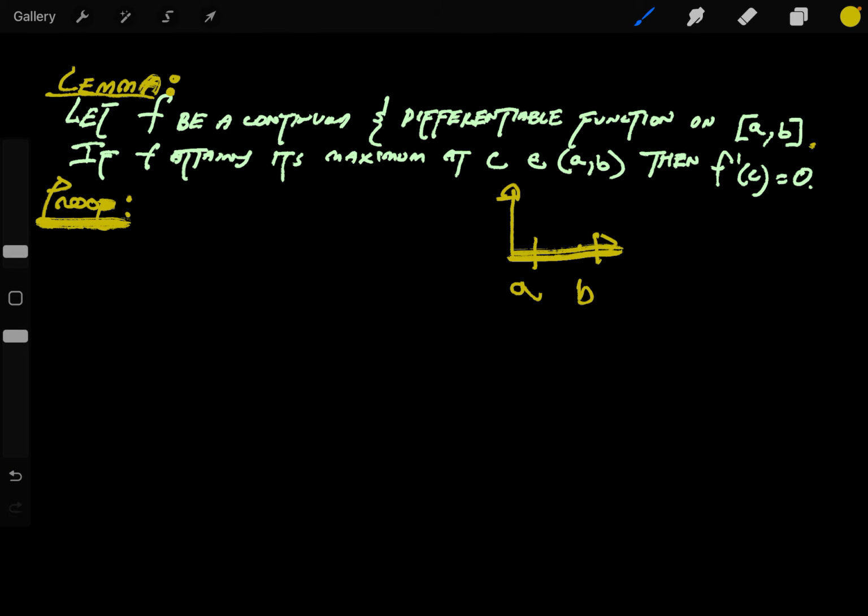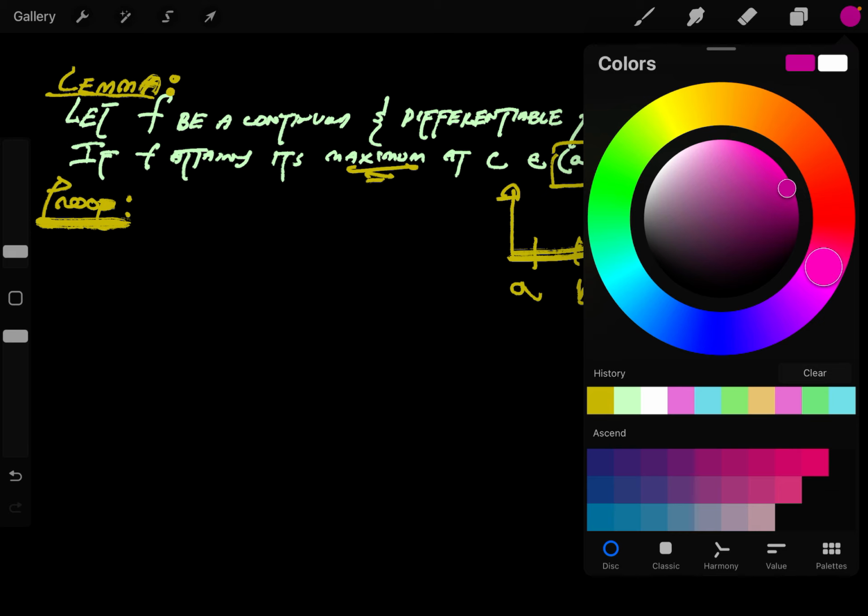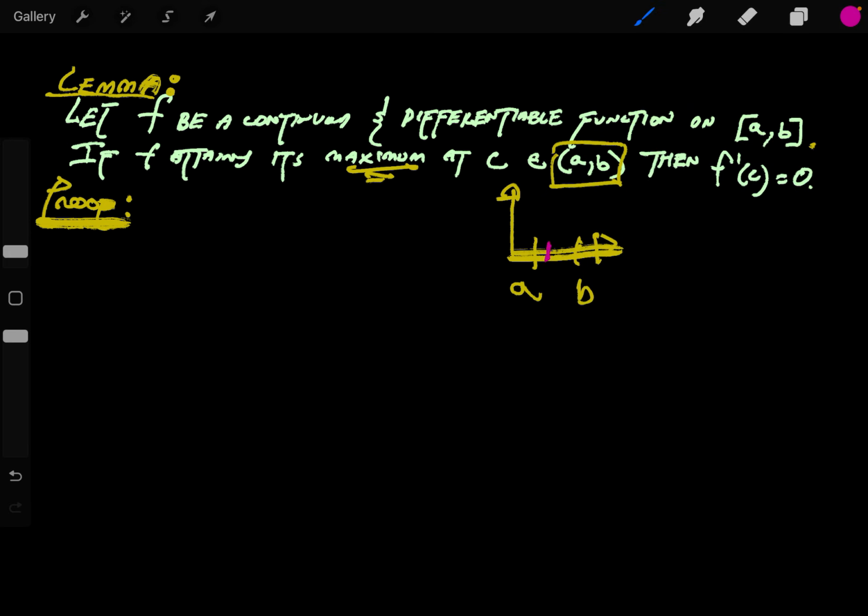If that's the case, and we know that f attains its maximum at c, some point in the open interval, so not at a and not at b, so it attains its maximum at some point over here, c, right? So it'll look something like that, maybe. Where here is the maximum, then we know that the derivative at that point, the slope of the tangent line, will be 0, and that makes sense. This lemma is intuitive, but we have to prove it rigorously.